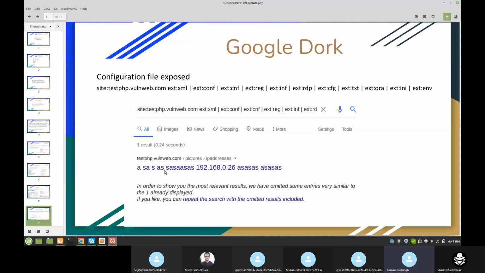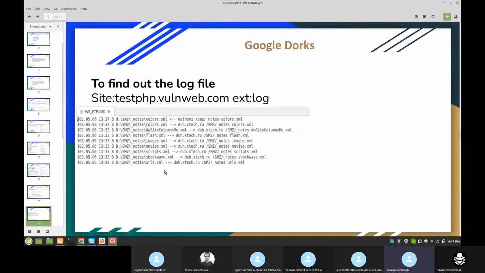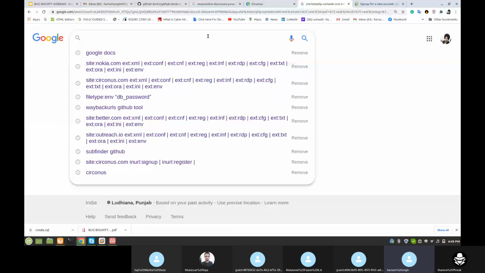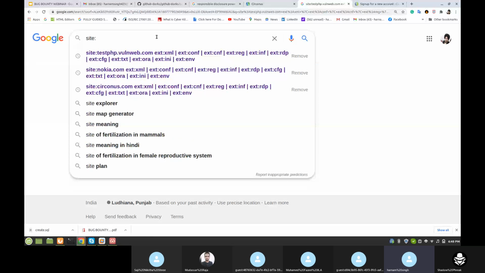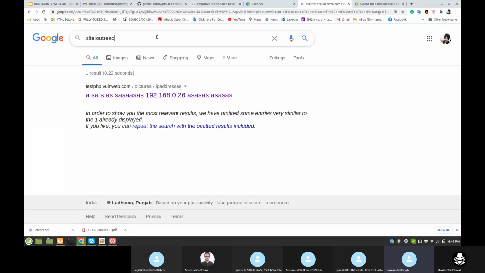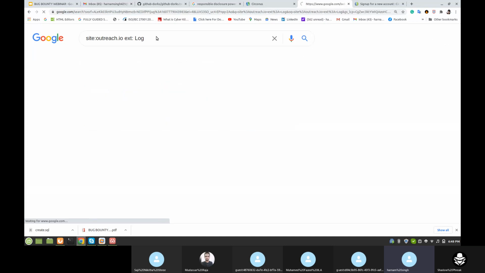Yeah, using this extension log, you can find out the log file. Site outreach.io, extension log, support outreach.